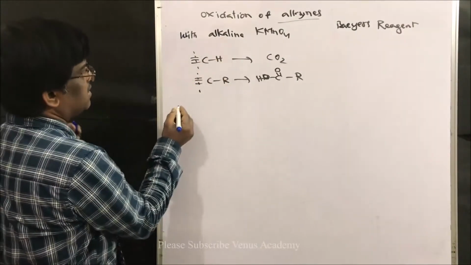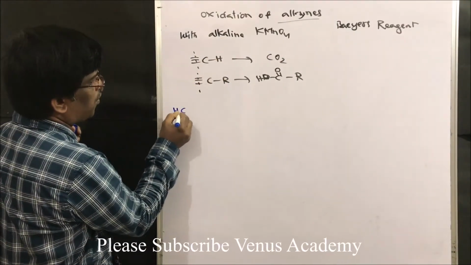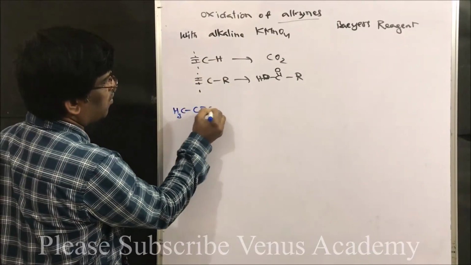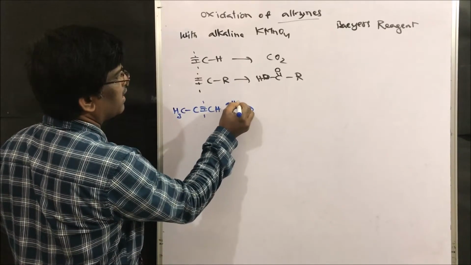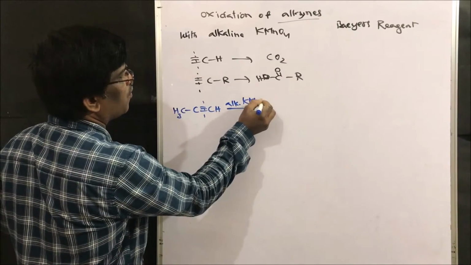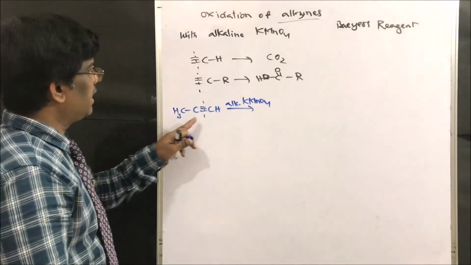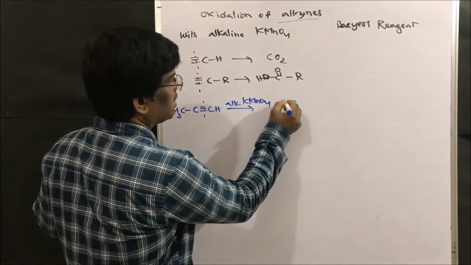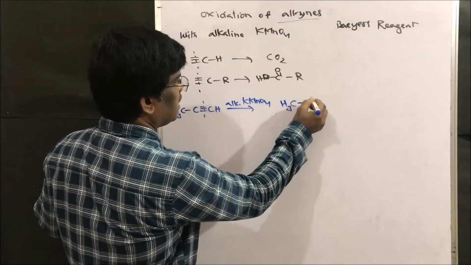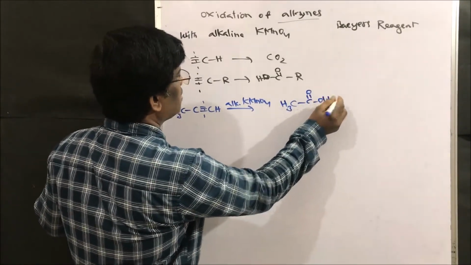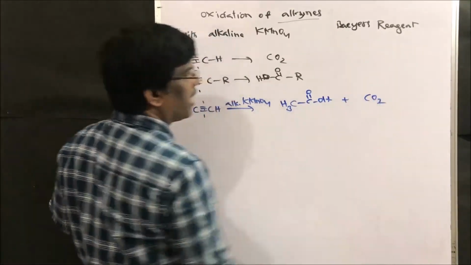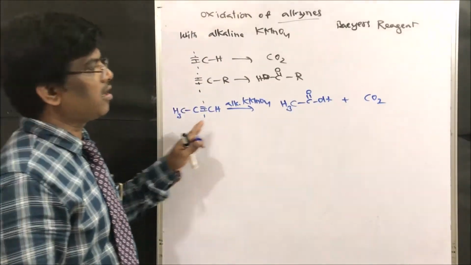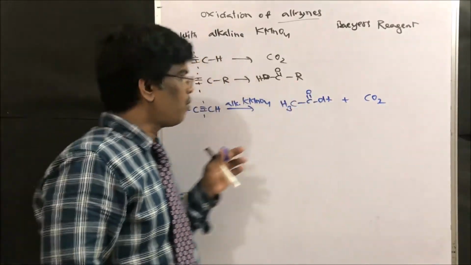Based on this, let us take one compound, propyne, C triple bond CH. Upon alkaline KMnO4, oxidation takes place. Here we are going to get C double bond OH. Since it is a terminal alkyne, we are going to get carbon dioxide. It is very important, friends: terminal alkynes give carbon dioxide.